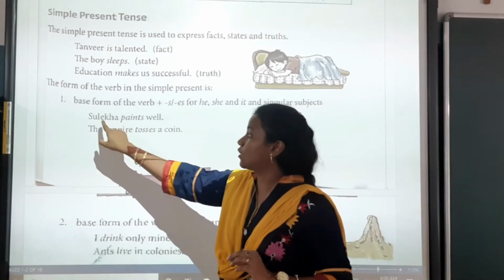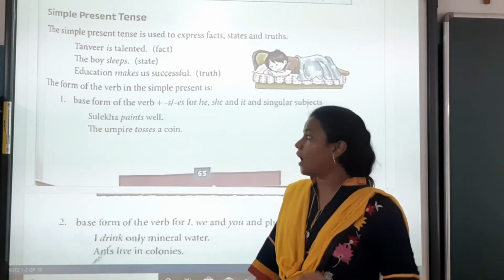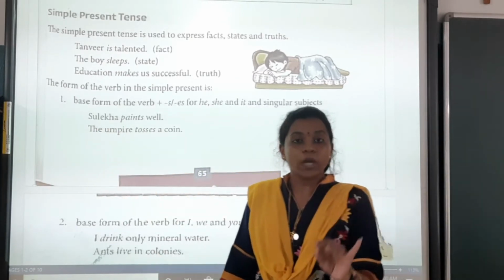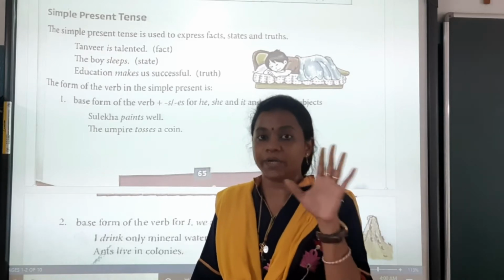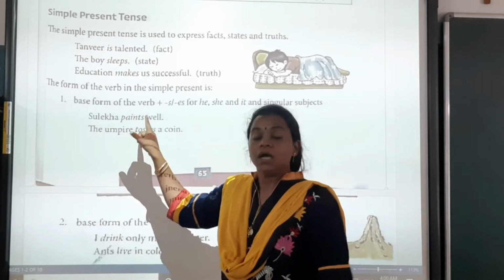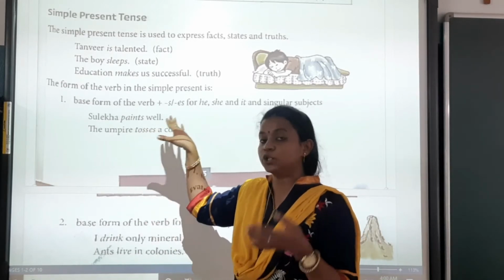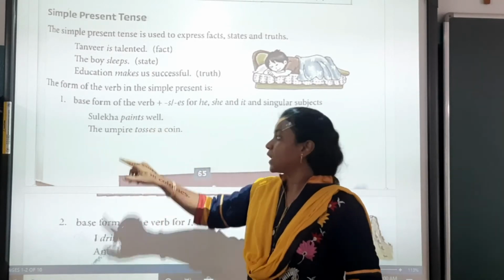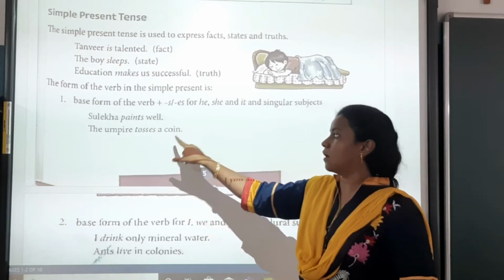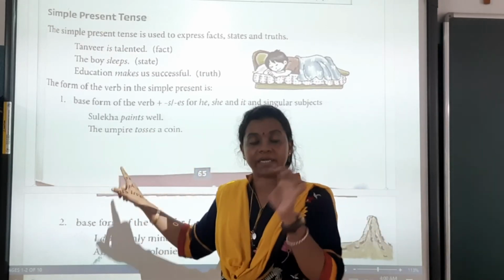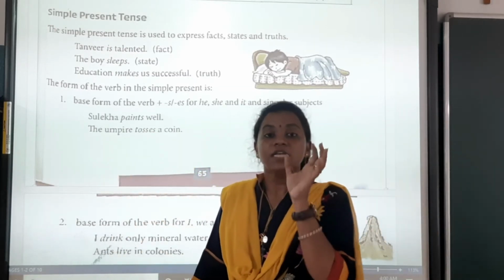Okay, the next example is, Sulekha paints well. Sulekha, whom we are talking about, is the subject. Paint was the verb. For simple present tense we added s and changed it into paints well. The umpire tosses a coin. The umpire is a singular subject.